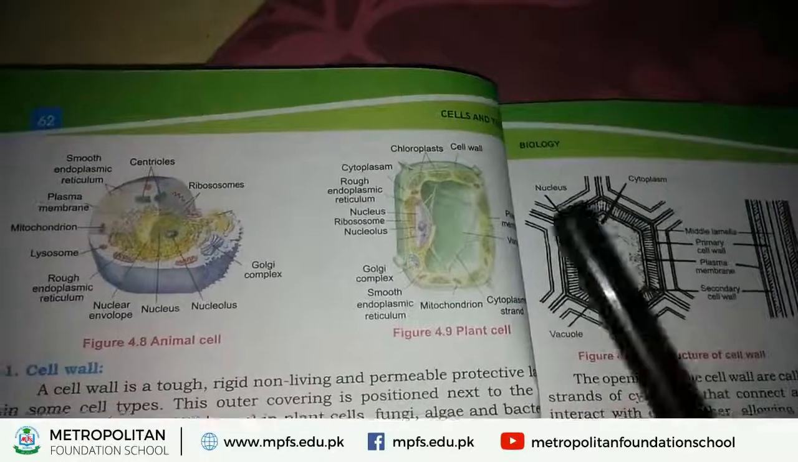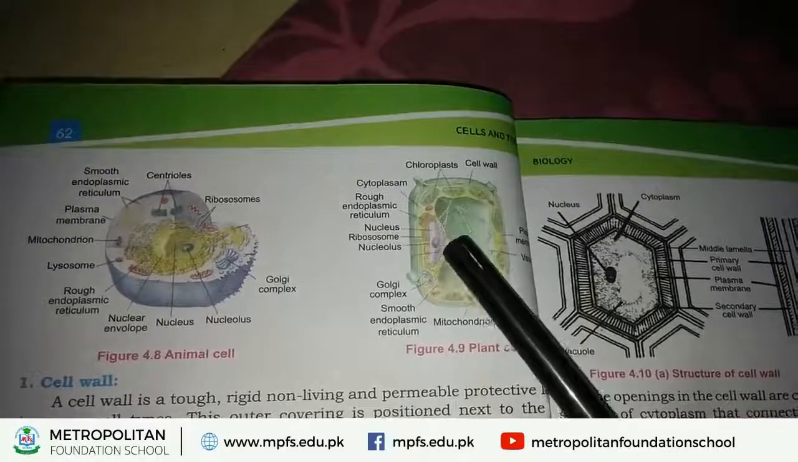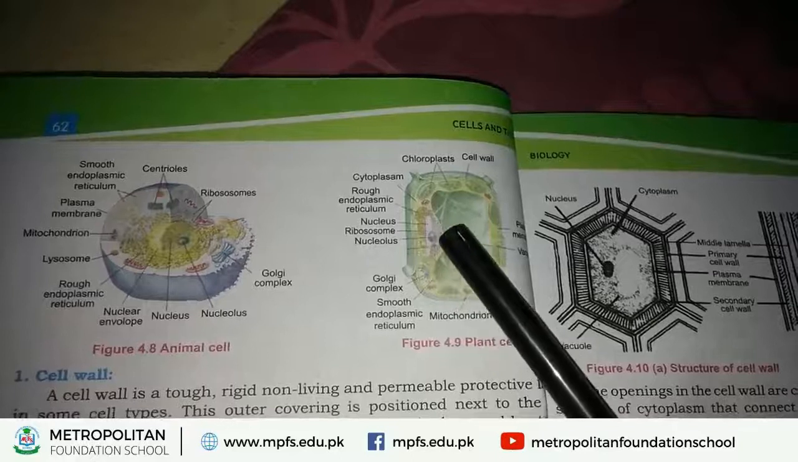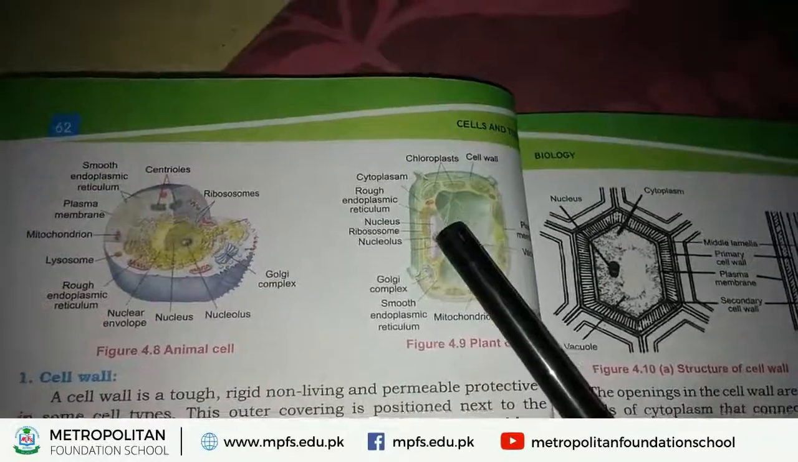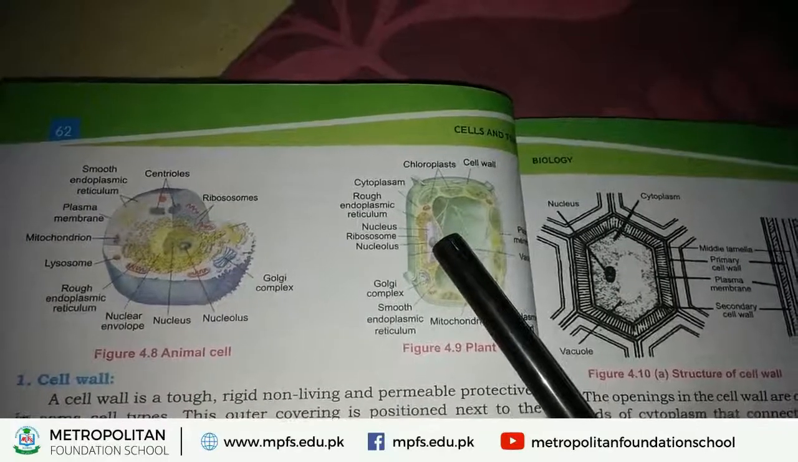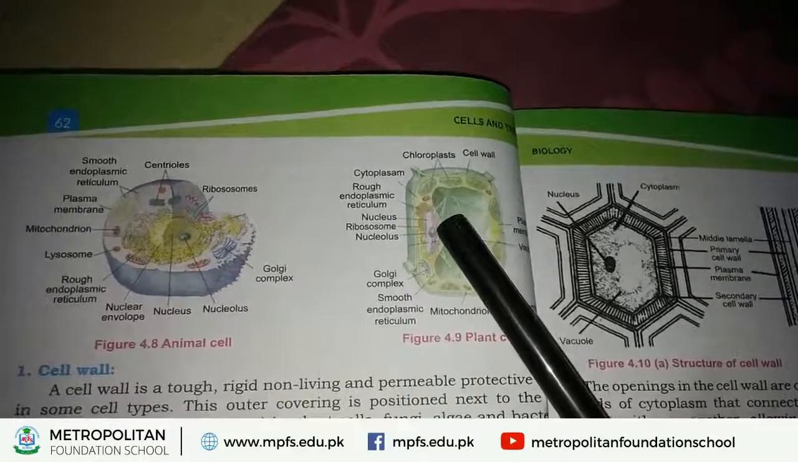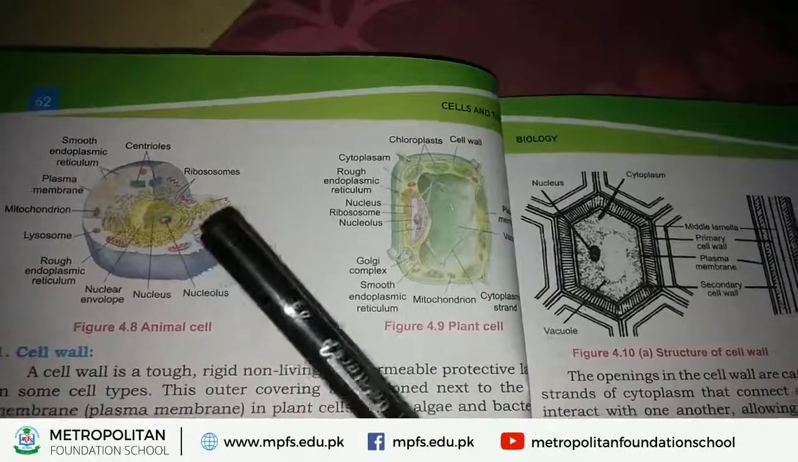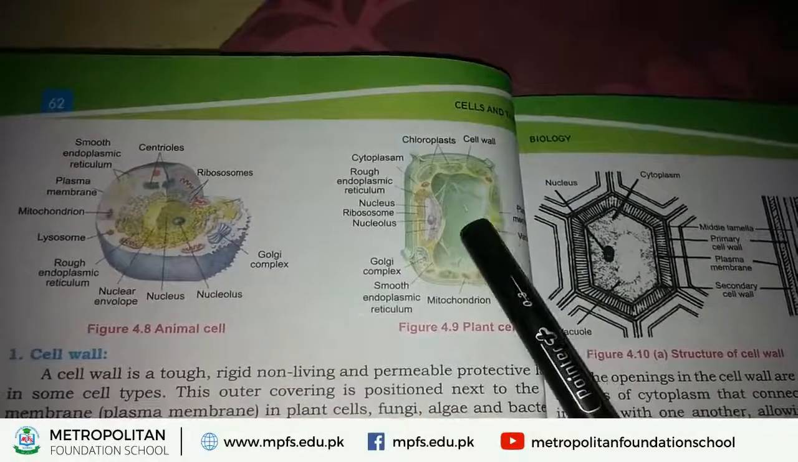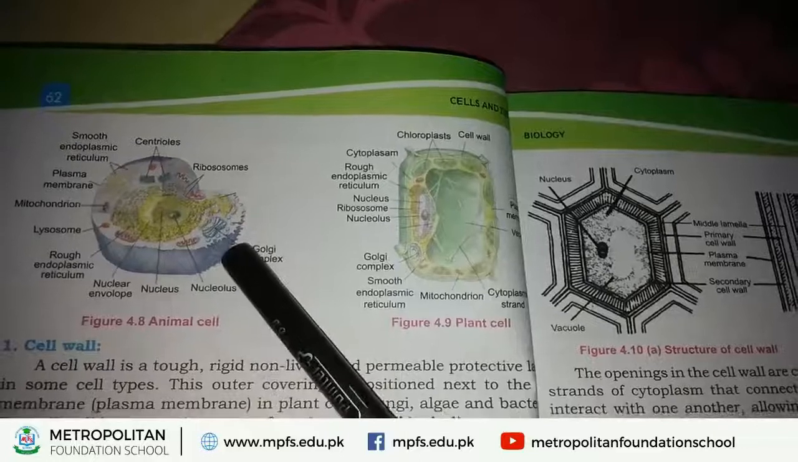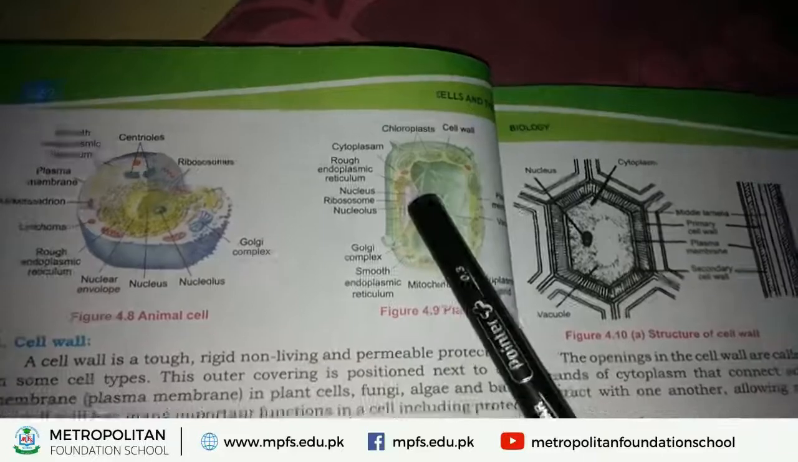Next, nucleus. In plant cell, an oval shaped body is present. It is called nucleus. And this nucleus is present near the cell wall. Okay. What is the difference? In animal cell, the nucleus is present in the center, but in plant cell, it is found near the cell wall.